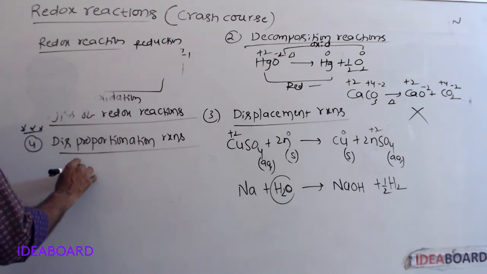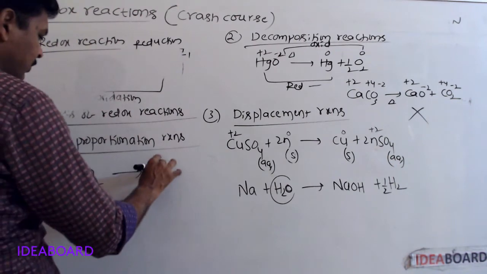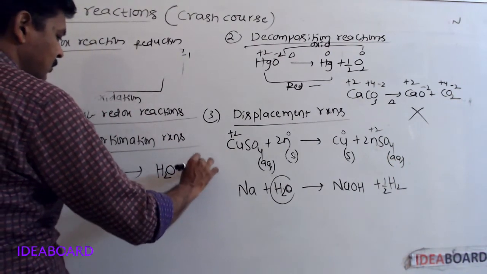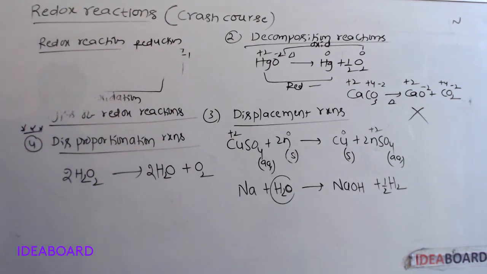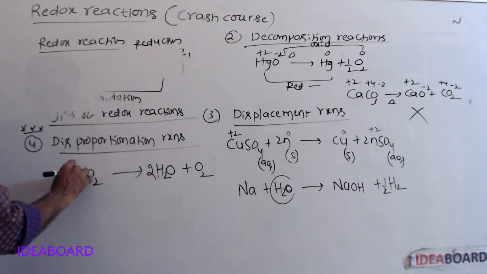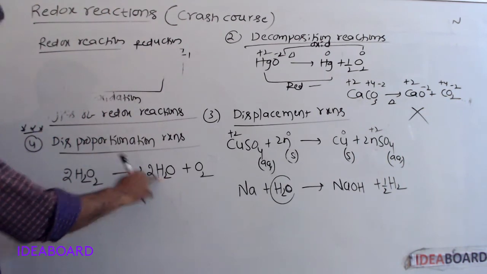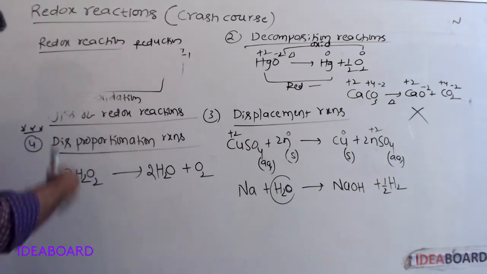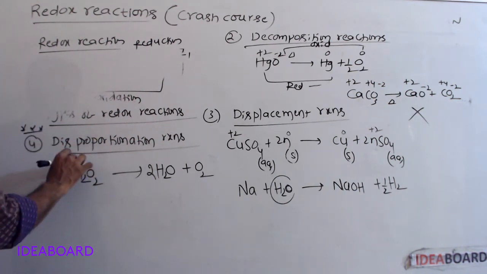Example, H2O2. On decomposition, H2O plus O2 are formed. In this reaction, on the reactant side the oxidation number of hydrogen is plus 1, and on the product side also plus 1. So hydrogen is a spectator, with no change in its oxidation number.